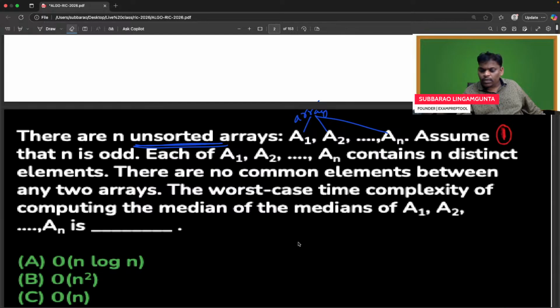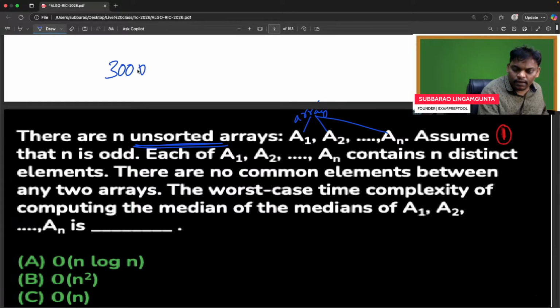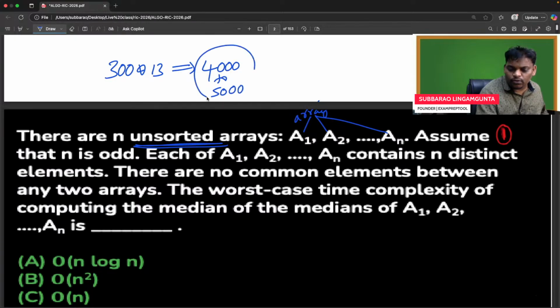300 problems we are going to cover for every subject. There are 13 subjects for CSE, approximately 4,000 to 5,000 problems, because for some subjects there are 500 questions also. Those are very tough questions.